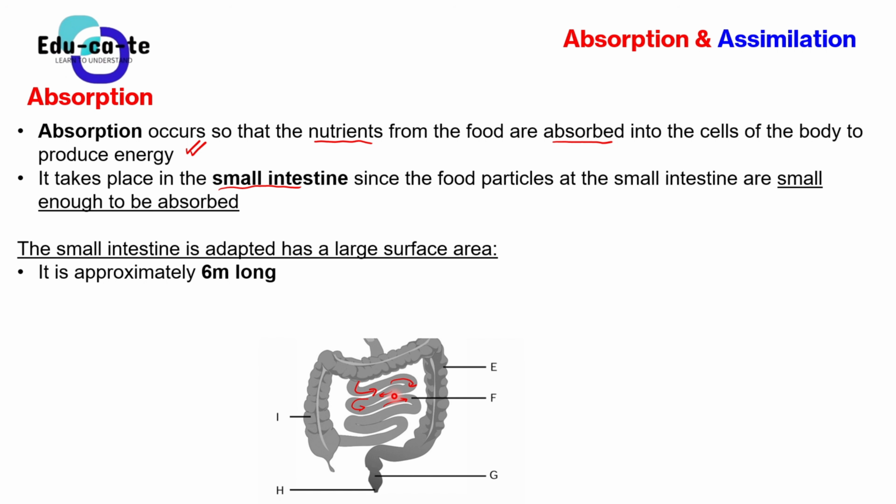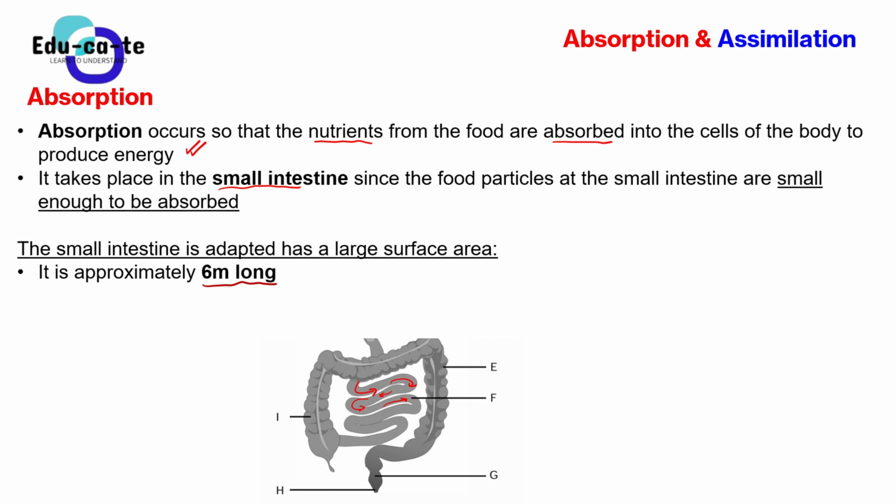It is the best place because it is approximately 6 meters long. Basically, the small intestine is approximately 6 meters long. So this indicates that it has a very large surface area. You know, 6 meters is a very long thing, right? I mean, you cannot handle anything that's 6 meters long, for real. So the small intestine being so long makes it a good place for absorption. There is enough space so that the food particles can enter into the blood, or can be absorbed into the blood.